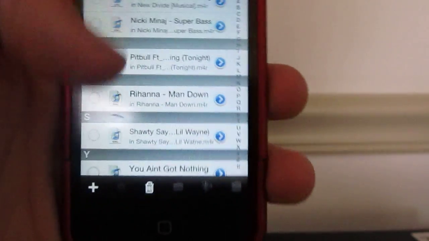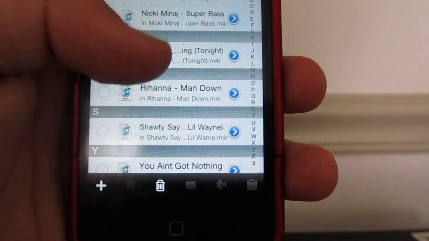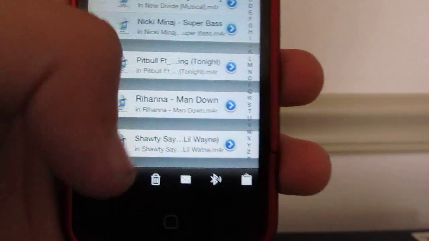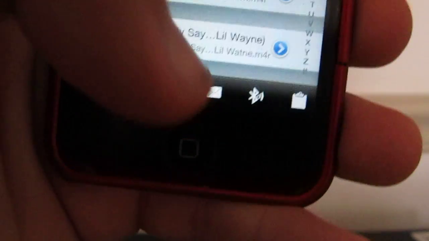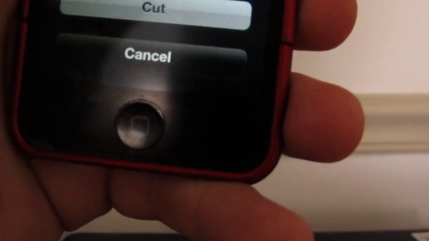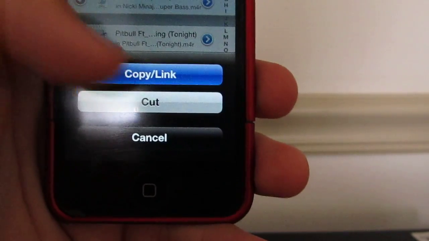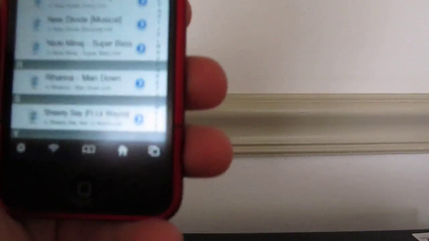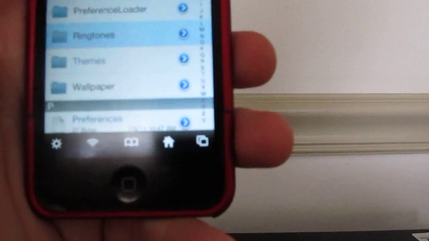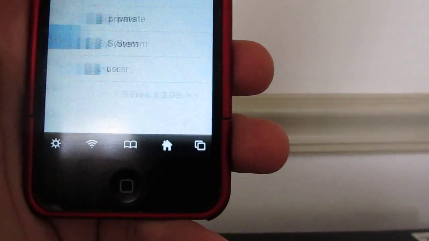Okay, so go to edit, and where'd Super Bass go? And then you're gonna check it, okay? So it's checked. Now, you're gonna click this clipboard at the bottom, okay? Click it. And then you're gonna press copy link, and then you're done, okay? Okay, so after that, you get back all the way out.